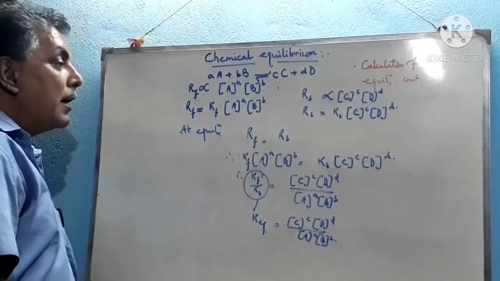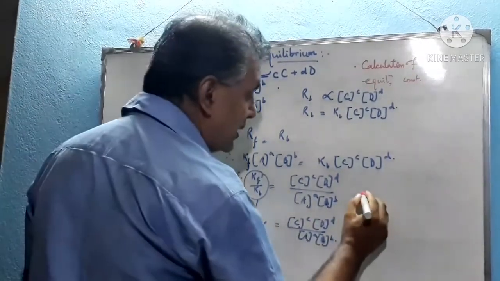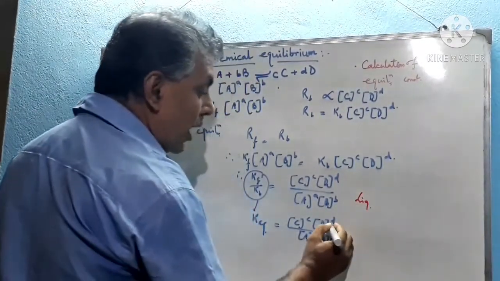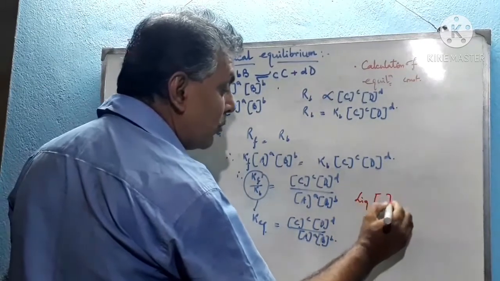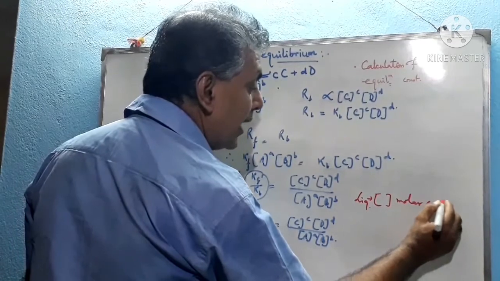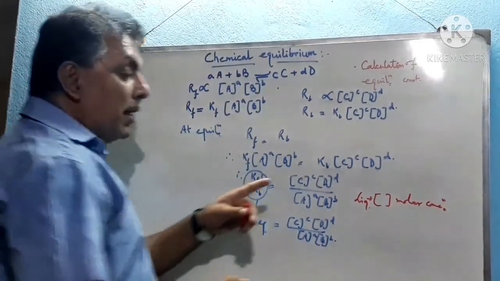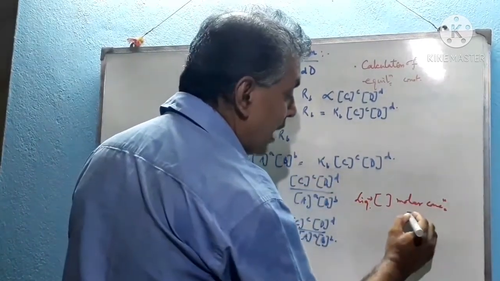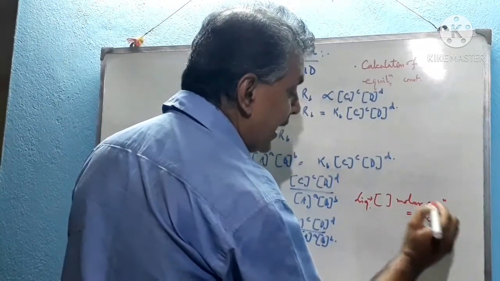Now, if the reaction takes place in liquid condition, then the third bracket denotes the molar concentration. So we can express the K equilibrium in terms of molar concentration, which is denoted by Kc.